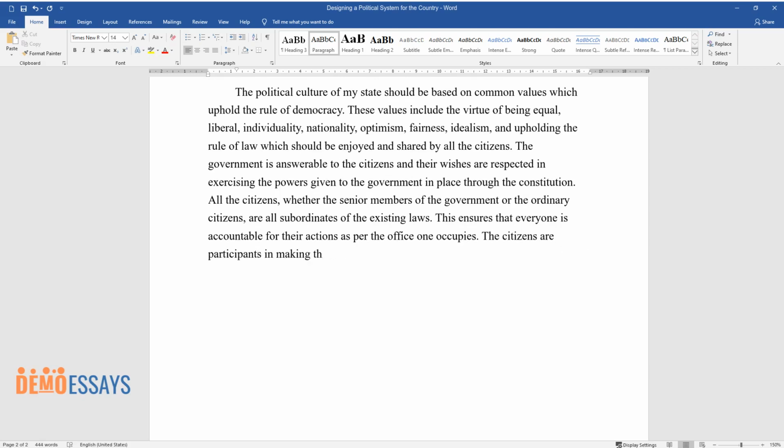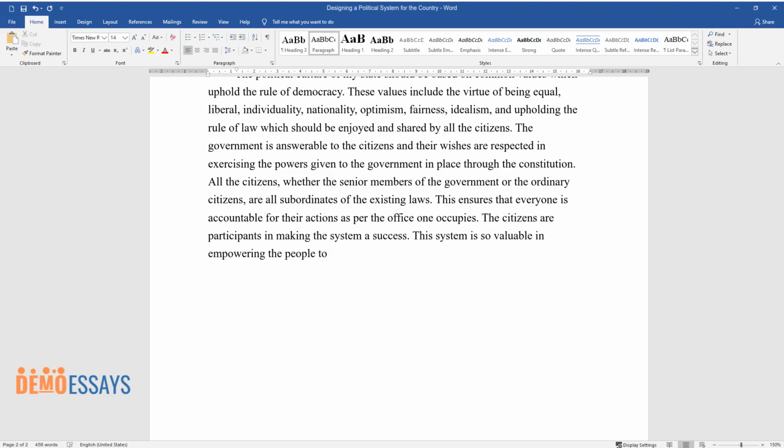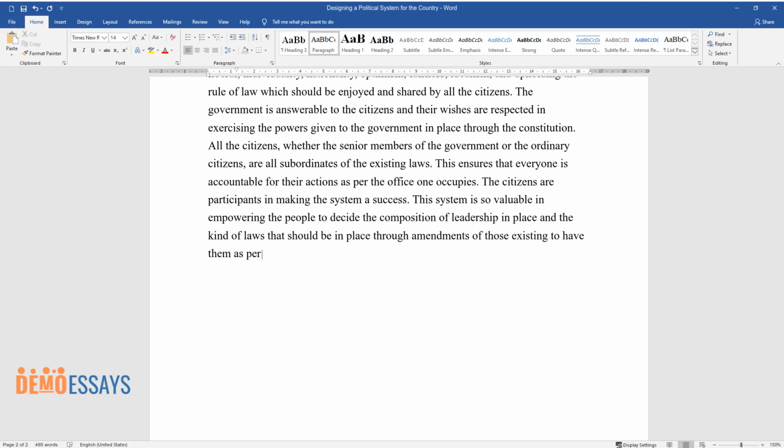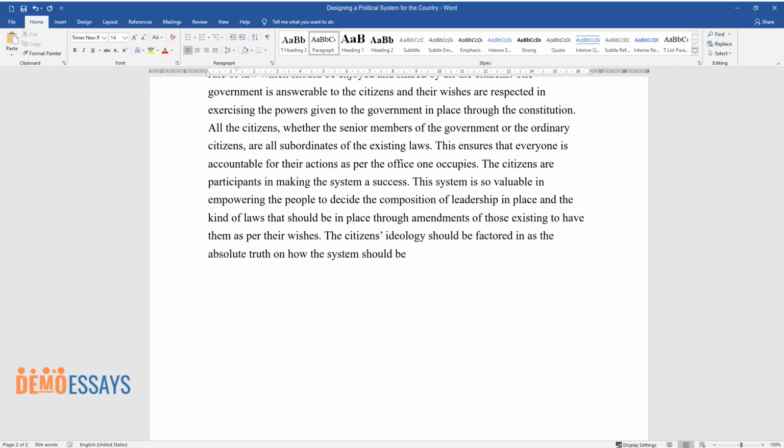The citizens are participants in making the system a success. This system is so valuable in empowering the people to decide the composition of leadership in place and the kind of laws that should be in place through amendments of those existing to have them as per their wishes. The citizens' ideology should be factored in as the absolute truth on how the system should be and how it should be governed.